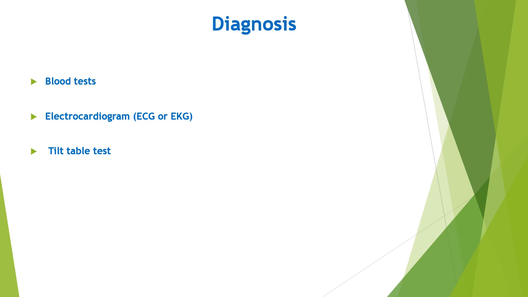You can have an ECG done, an electrocardiogram. This quick and painless test measures the electrical activity of the heart. Or you can have a tilt table test, which studies how the body reacts to changes in position. This test involves lying on a table that's tilted to raise the upper part of the body. This mimics the movement from lying down to standing up. Straps hold the body in place and the heart rate and blood pressure are tracked during the test.